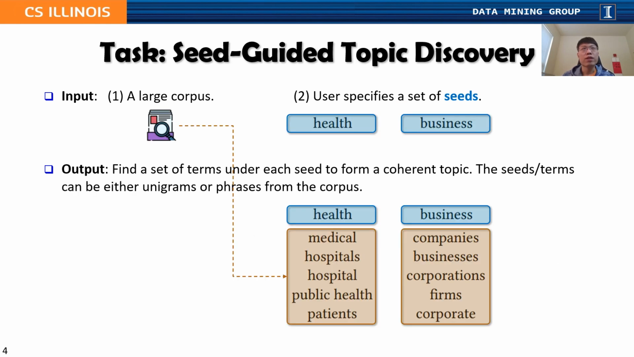So therefore, we define our task as seed-guided topic discovery, where the input is a large corpus, for example the New York Times news dataset, and a set of seeds specified by the user, for example, health and business. And the goal is to find a set of terms under each seed to form a coherent topic, where the seeds and terms can be either unigrams or phrases from the corpus.